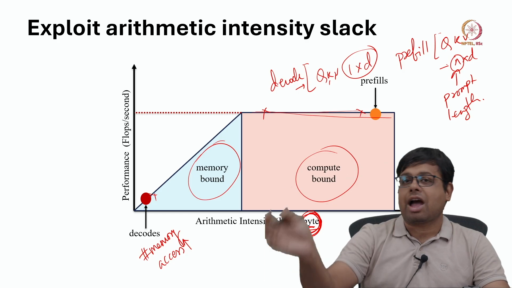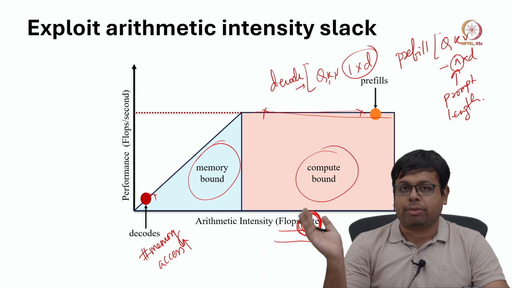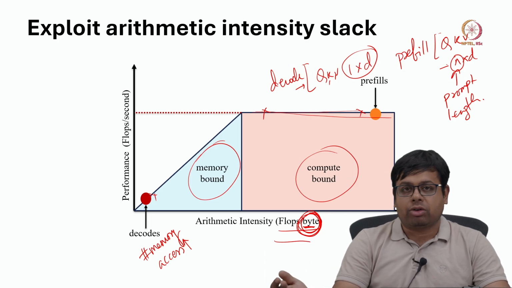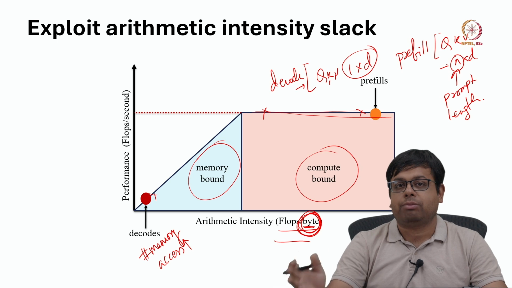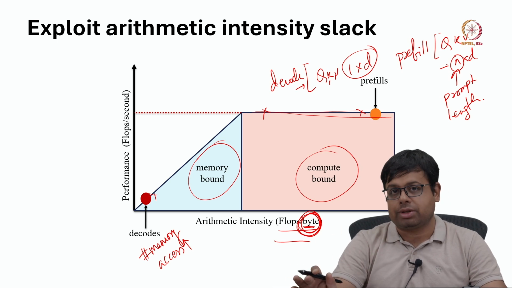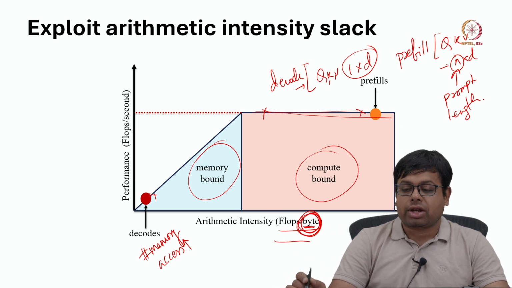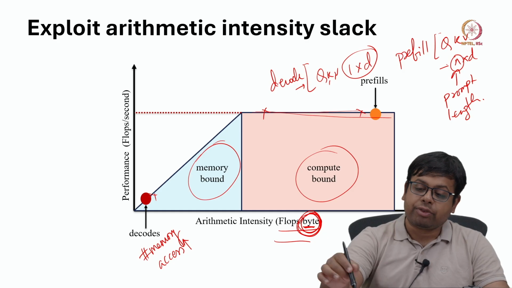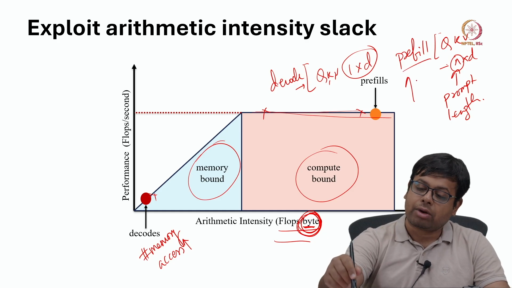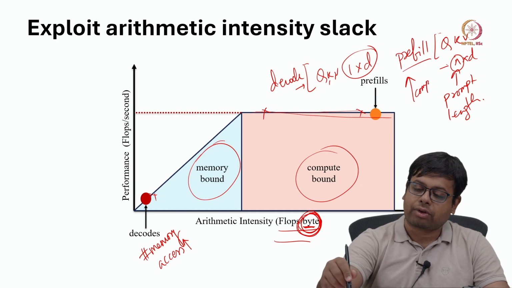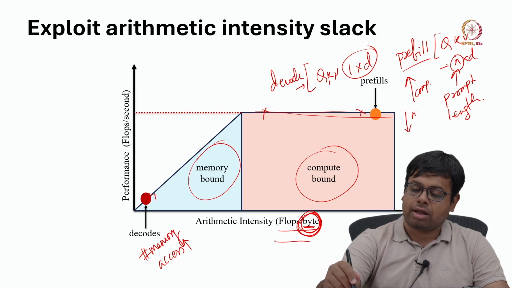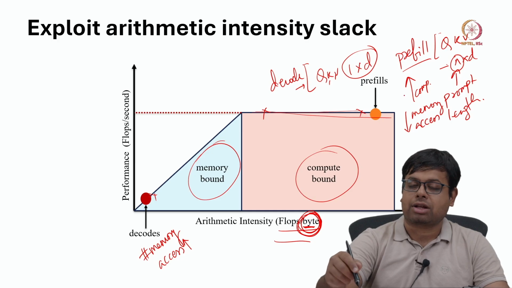Of course, for some specific cases, maybe MoE, the amount of weights fetched for prefill and decode may differ, but we are talking about the regular transformer based LLMs. Okay. So, as you can see, prefill has a higher amount of compute and the memory access is lower, right. Why is memory access lower? When we say higher or lower, it is compared to decode.